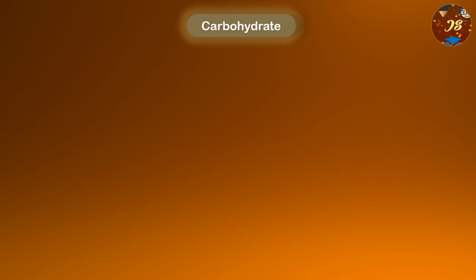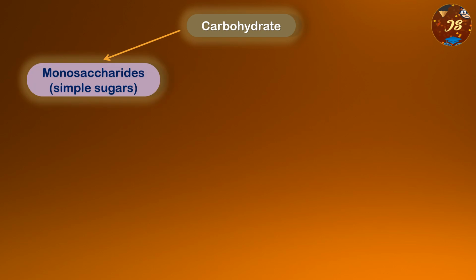So classification of carbohydrate, first of all comes the monosaccharides. So these monosaccharides are also known as simple sugars. Why these are called simple sugars? Because these are the simplest of carbohydrates and cannot be hydrolyzed into smaller carbohydrate molecules, means it cannot be broken down.